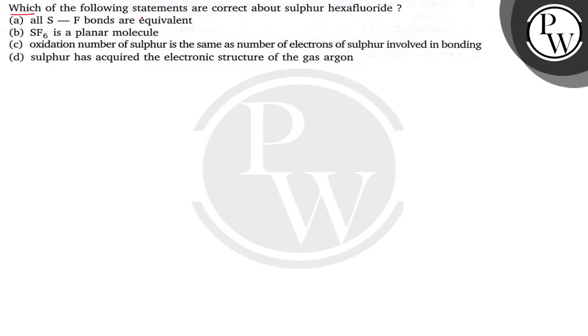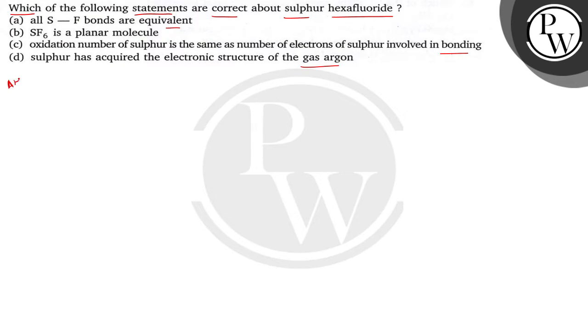The question says, which of the following statements are correct about sulfur hexafluoride? All S-F bonds are equivalent. SF6 is a planar molecule. Oxidation number of sulfur is the same as the number of electrons of sulfur involved in the bonding. Sulfur has acquired the electronic structure of gas argon.